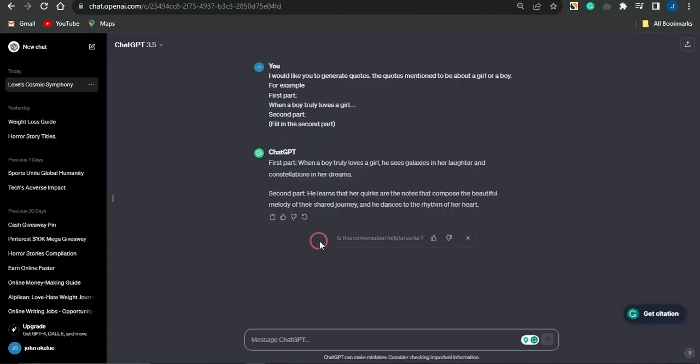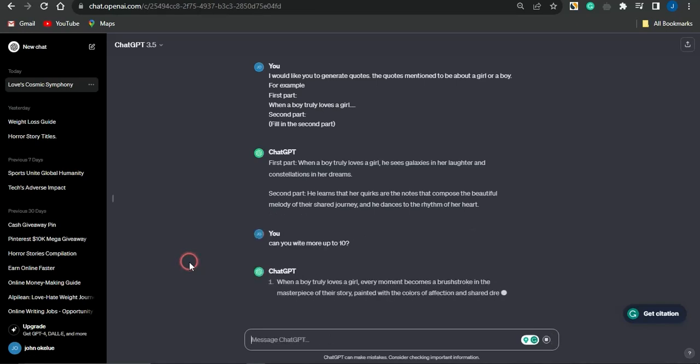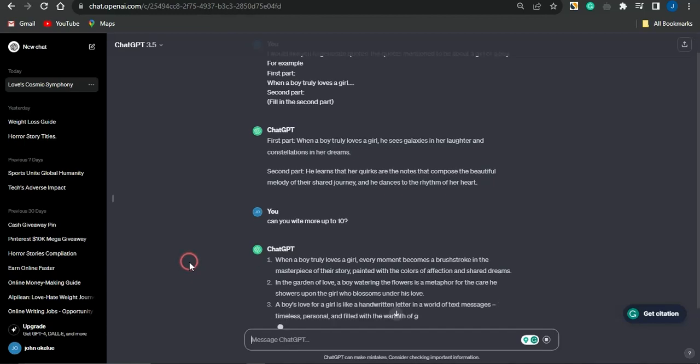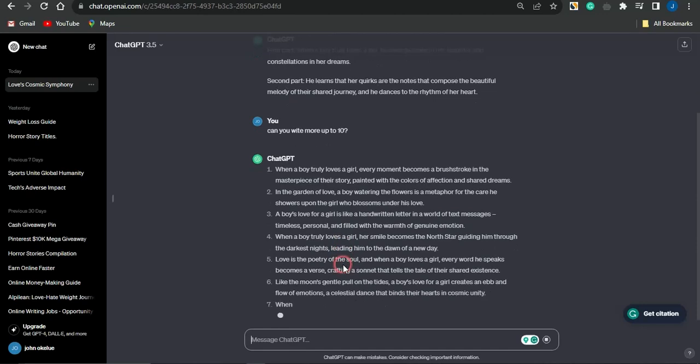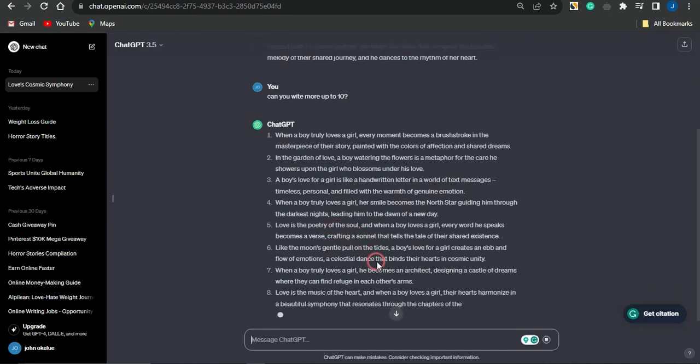Now we're going to give ChatGPT another cool prompt. You can ask ChatGPT to write more, up to 10, and simply click on enter. ChatGPT is going to do that for you. As you can see, ChatGPT is giving you the quotes in that particular format. See, this is how cool it looks.